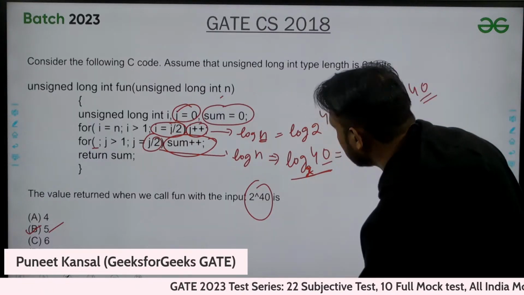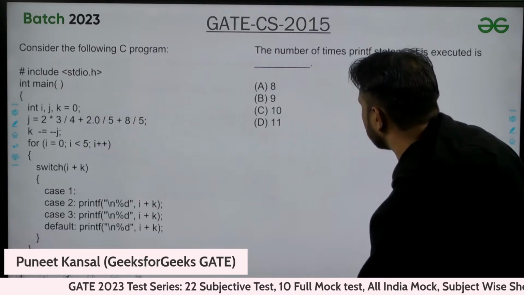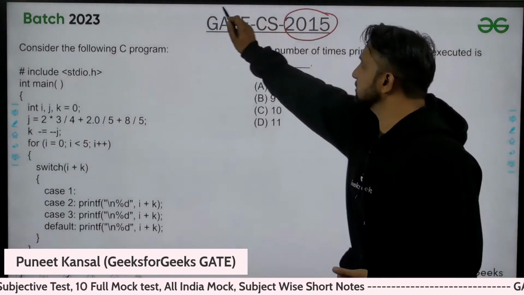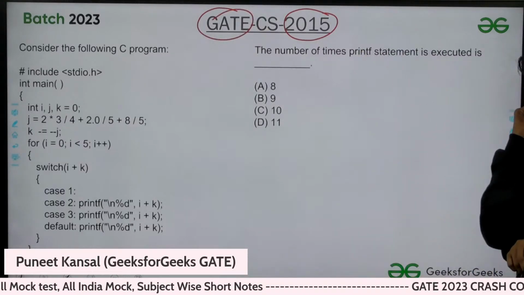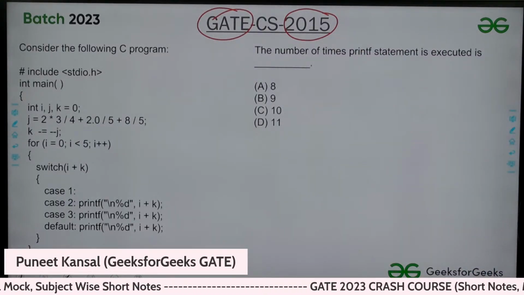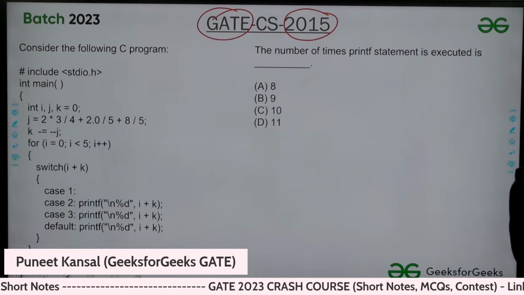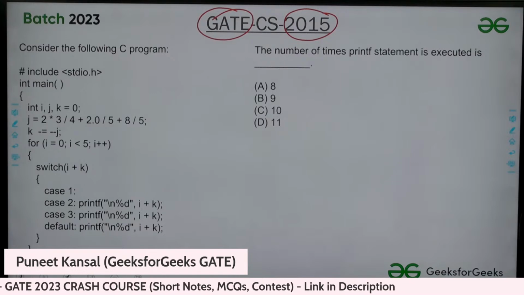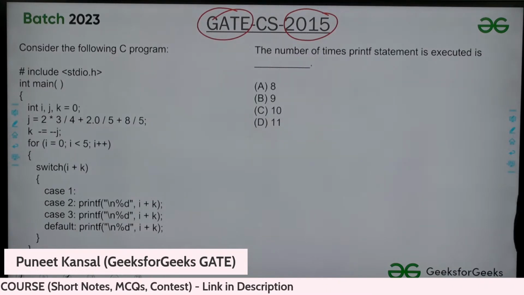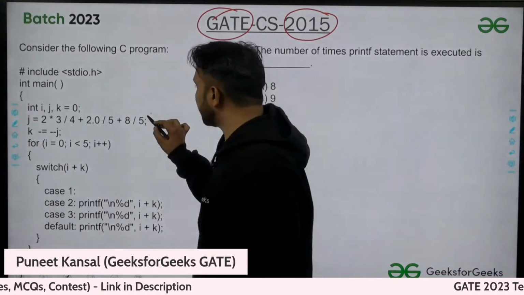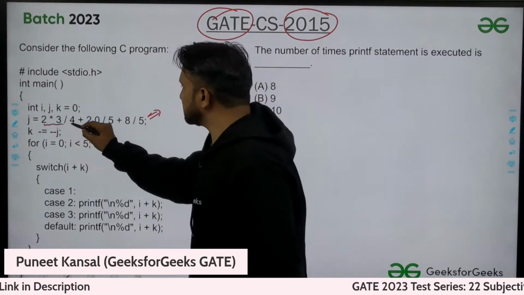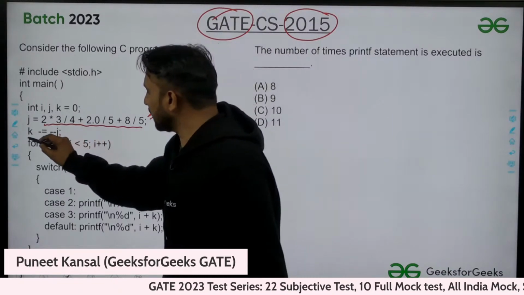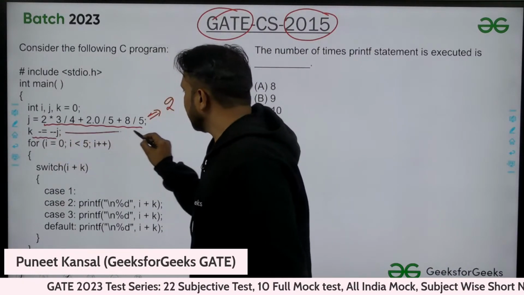Okay, so let's move to the next question. Try this one, GATE 2015 question. Keep trying. So I can help you here. What is the value you will get here is, in J you will get actually 2. And what is the value you will get in K?